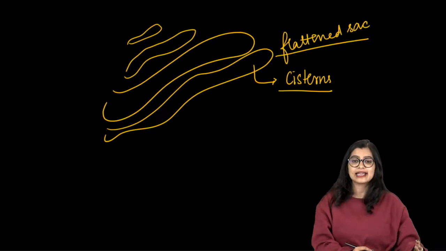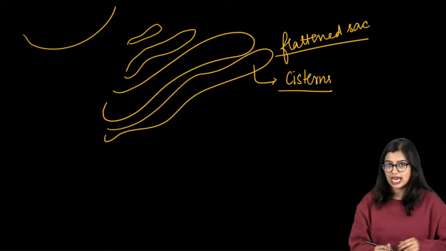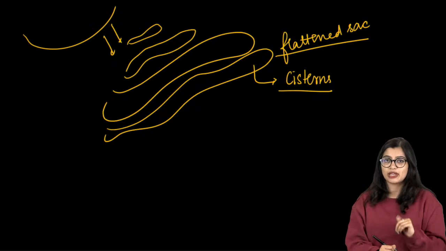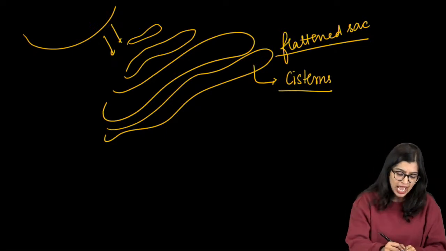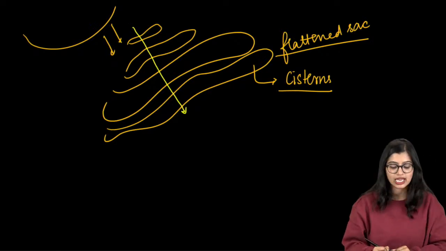Now we know that the size of the cistern varies. The closer they are to the nucleus, this part of the Golgi will receive all the materials coming in from the endoplasmic reticulum. As it moves through the Golgi, it will undergo some modification.